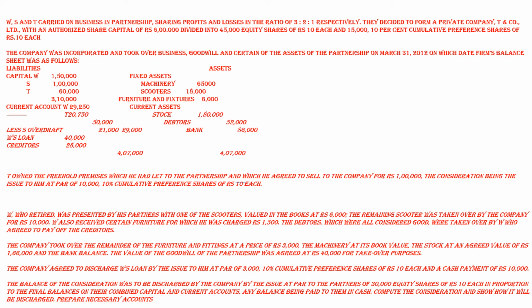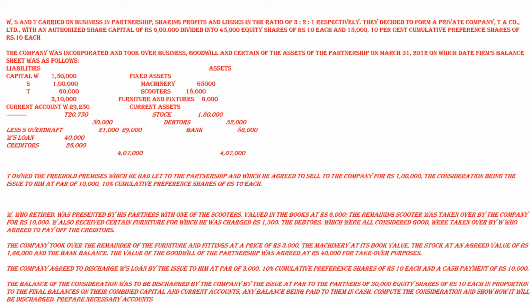Debtors which were considered good were taken over by W, who agreed to pay to the creditors. Debtors were all good, that is, debtors of 52,000. There was no bad debts considered for that, but they were taken over by W, who agreed to pay to the creditors. Creditors are for 28,000.